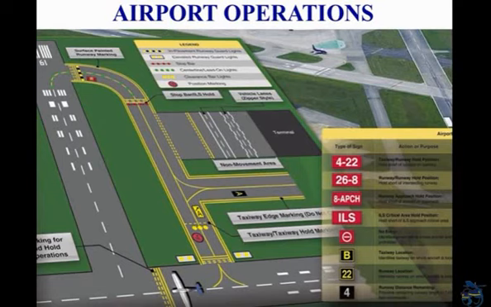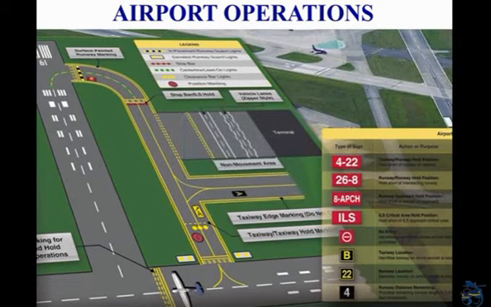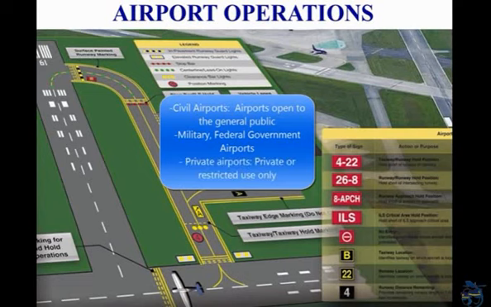Types of airports. There are two types of airports, towered and non-towered. These types can be further subdivided to civil airports, airports that are open to the general public; military federal government airports, airports operated by the military, National Aeronautics and Space Administration, NASA, or other agents of the federal government; and private airports, airports designated for private or restricted use only, not open to the general public.